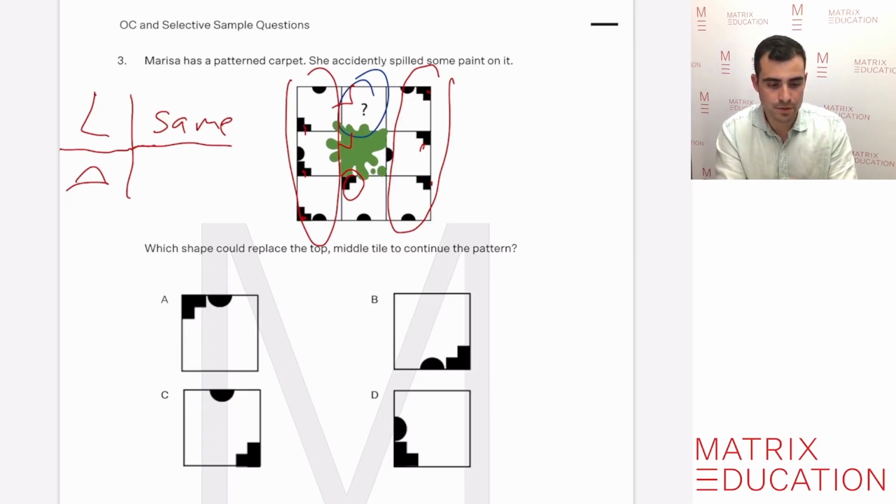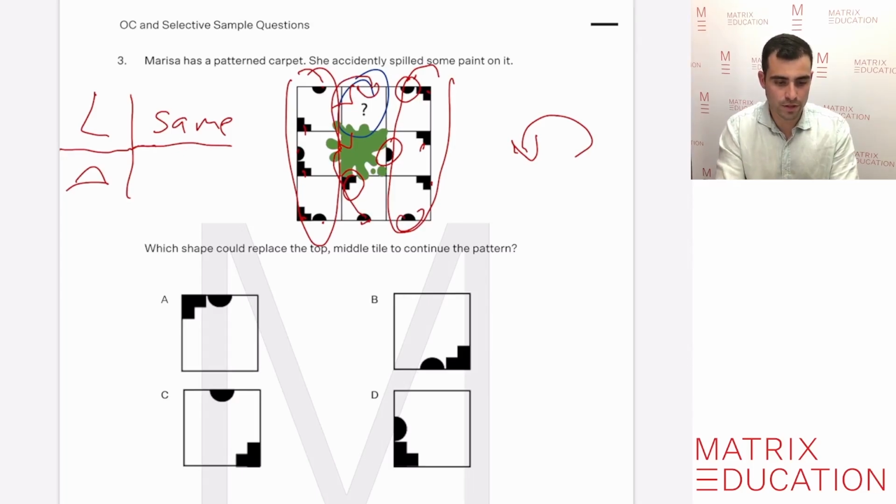The second component is the semicircle. We can see the semicircle here is going anti-clockwise to the next spot. Let's see if it matches for this column here. We're going anti-clockwise. Yeah, we go here to here to here, which is anti-clockwise. So if we're going anti-clockwise here, we can just do the reverse. So if it's clockwise, it'll be here and it'll be up here. So we're looking for the L shape here and the semicircle.